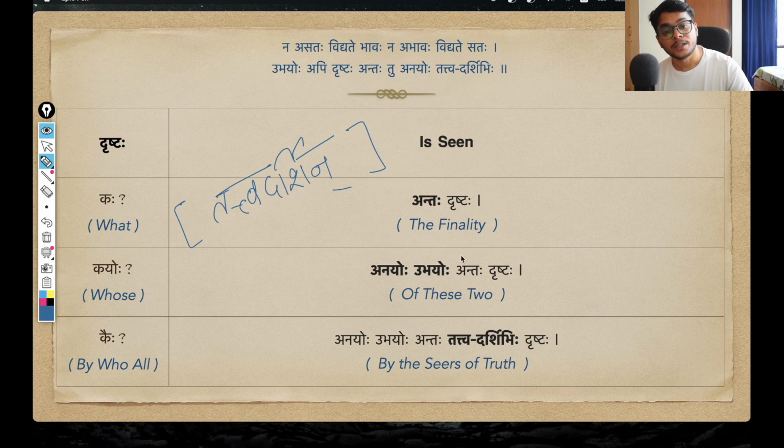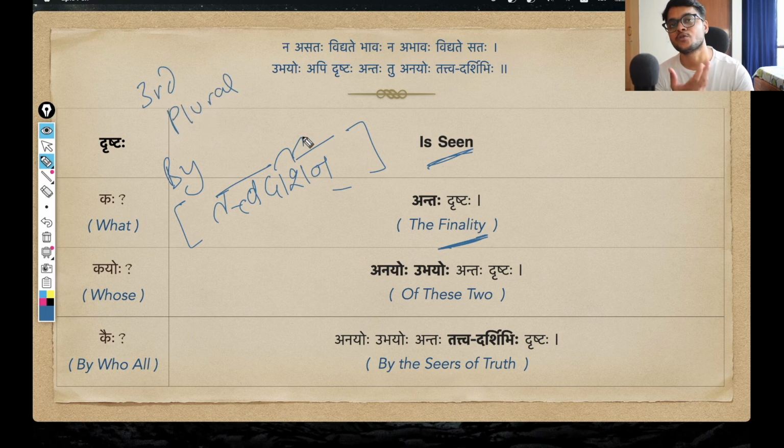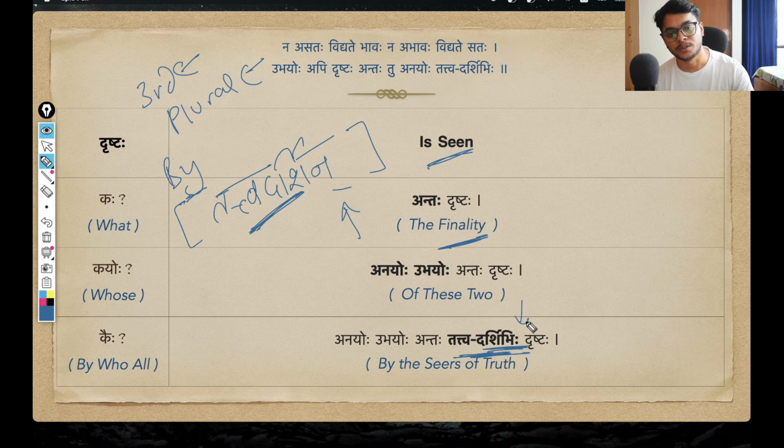And now I wanted to convey that the finality, the final truth, is seen by tattva darshan, is seen by these people. So of course I'm going to use the tritiya vibhakti, third word case, by the knowers of truth. It's not that there is some one person who sees. There have been a lot of sages, a lot of rishis who have perceived this final truth. So we are talking about all of them. So tritiya vibhakti, third word case, plural, tattva darshan will change into tattva darshibhi. This is how this nakarant pratipadika will take the third vibhakti plural form, darshibhi.